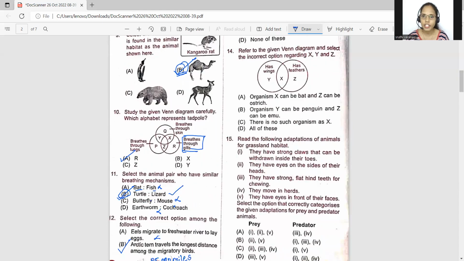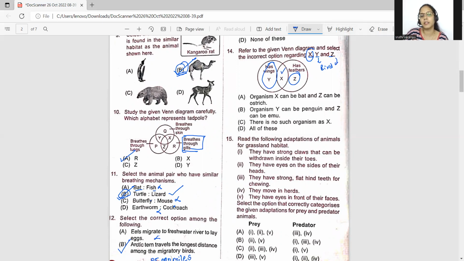Now, the 14th question, refer to the Venn diagram, select the incorrect option regarding XYZ. Now, there are three organisms, XYZ. They're telling Y has wings. Think of Y as a bird, for instance. Z has feathers. Z is also a bird. Now, the organism X, they are telling it is common. That means it has wings and it has feathers also. That means it is a pure bird. Now let us see why I'm telling it is a pure bird.